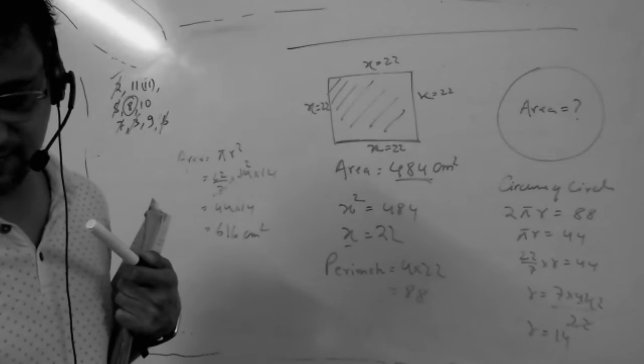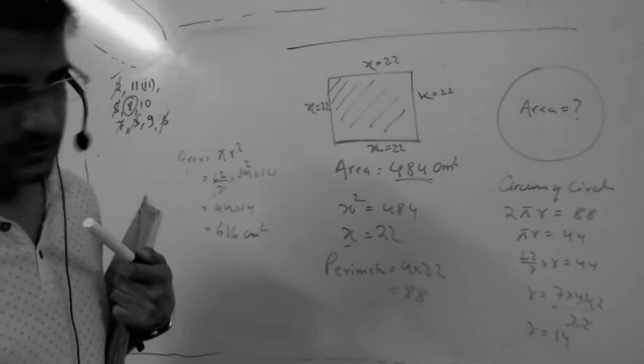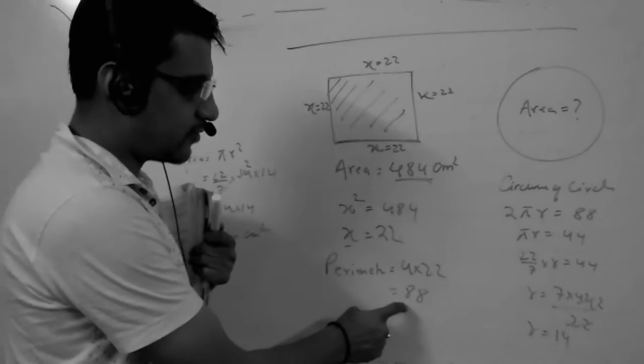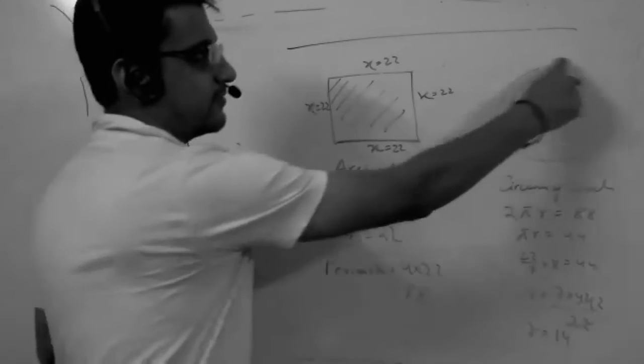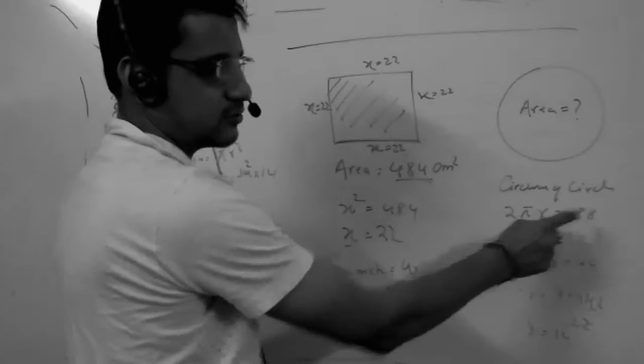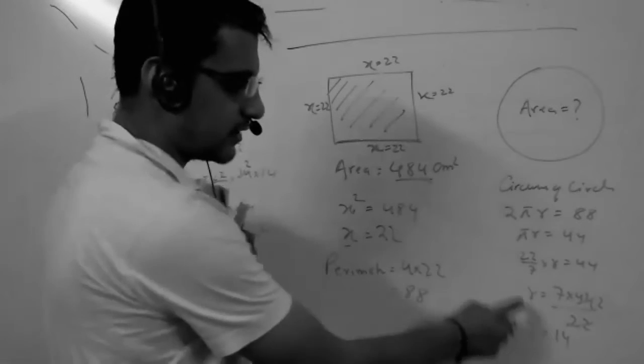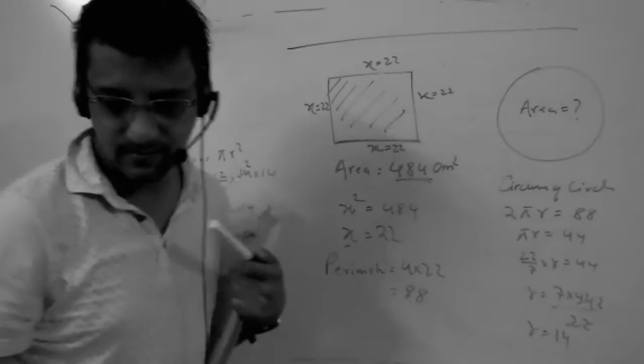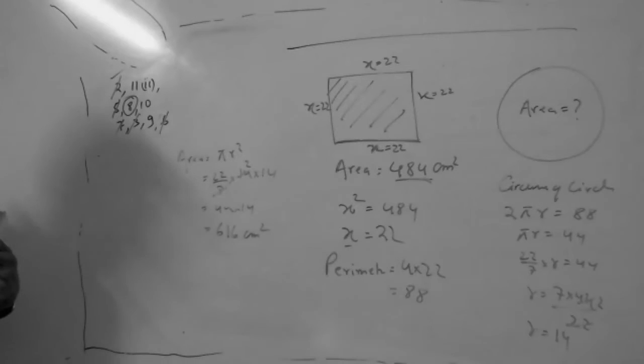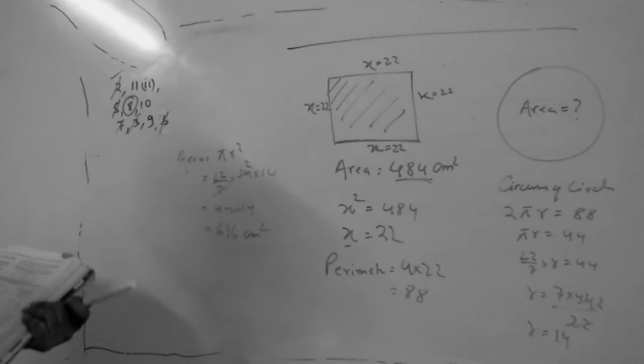Yes, Sanjay, tell me. So perimeter we have got is 88, so circumference 2 pi r is equal to 88. So r you can find this way, 14. Sir, understood. Okay.